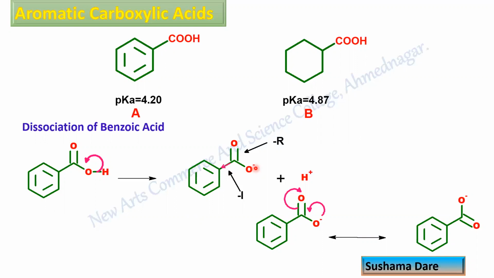So always remember, next to the negative charge you must have a single bond, and next to that a double bond. So negative charge, single bond, double bond, again single bond, double bond, and only then will that system remain in conjugation. So because of that, the aromatic ring shows electron withdrawing inductive effect.